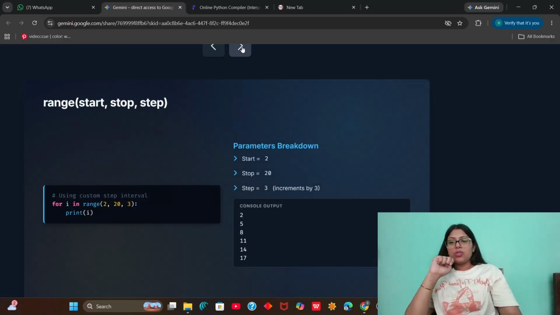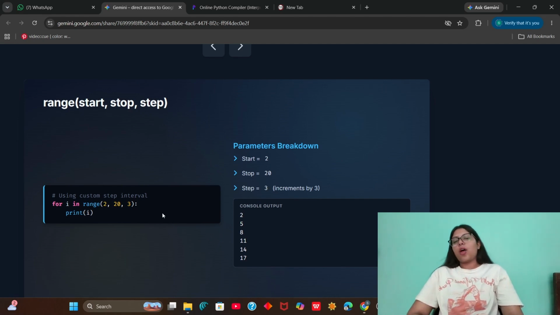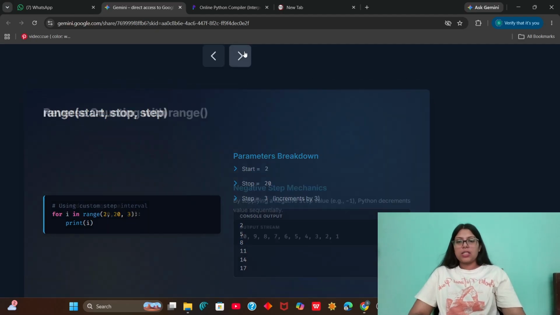Lastly, we also customize the step as well. We tell the loop where we have to start and where we have to stop, and we also tell it that we have to increment by 3 values instead of 1. Now we are customizing the step and telling it that you have to increment i by 3. So first the loop starts with 2, then 3 is incremented to it, so now it becomes 5. Again 3 is incremented, 8 is here, then 11, 14, and 17. This is how it works.